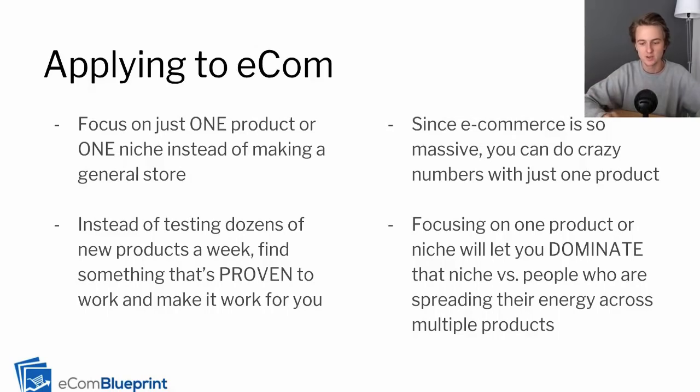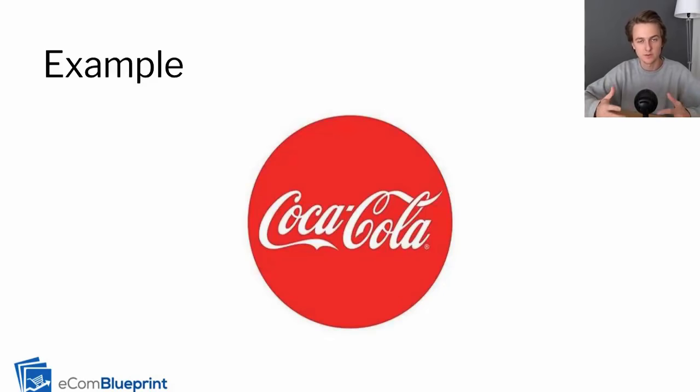Now, focusing on one product lets you really dominate that niche versus all the people who are already selling in that niche, but they're spreading their energy across multiple products. So when you start off with this strategy and you pick one product that you're really going to focus on, there's going to be a lot of people who are probably already selling the product, but they're all going to be just general stores, and they're going to be putting maybe like a quarter of their energy towards that product. But if you put 100% of your energy towards that product, there's no way you're not going to win, right? As long as you're not stupid. And so focusing on one product lets you dominate that niche. And this is really, really important with the whole strategy taught in this course.